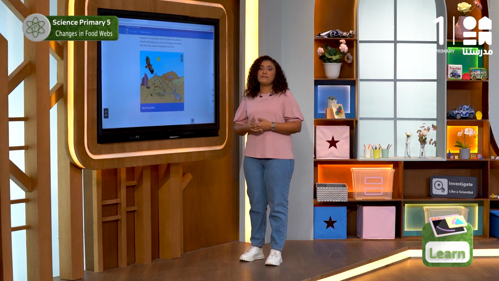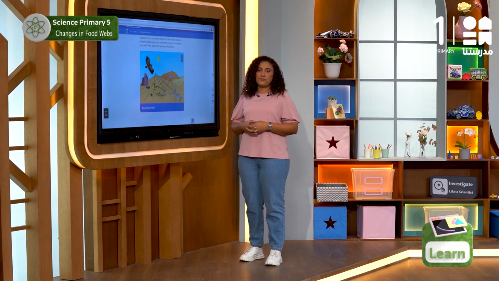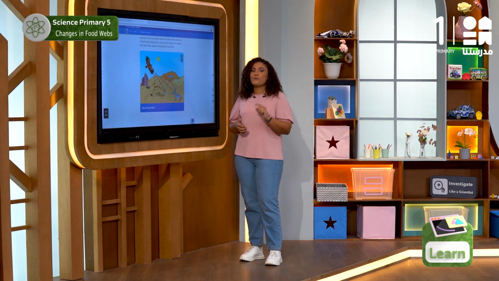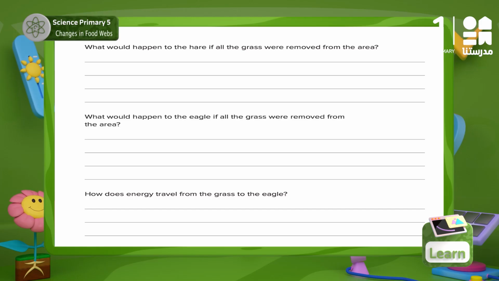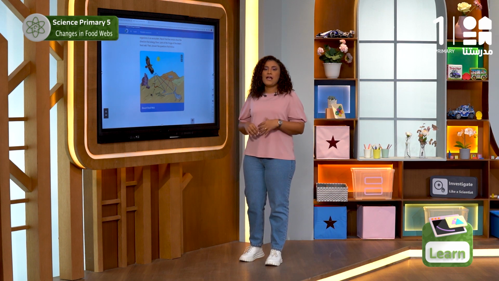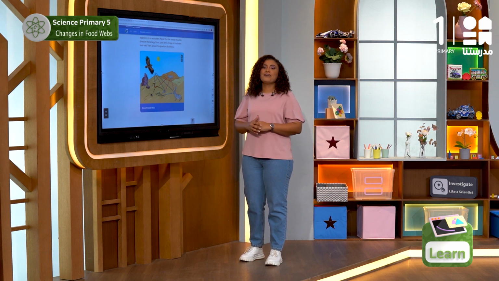We have collected our observation about the desert food web. I want you to think again about the questions in your books and write down your answers. Now we will have some questions that we need to check on our textbook.